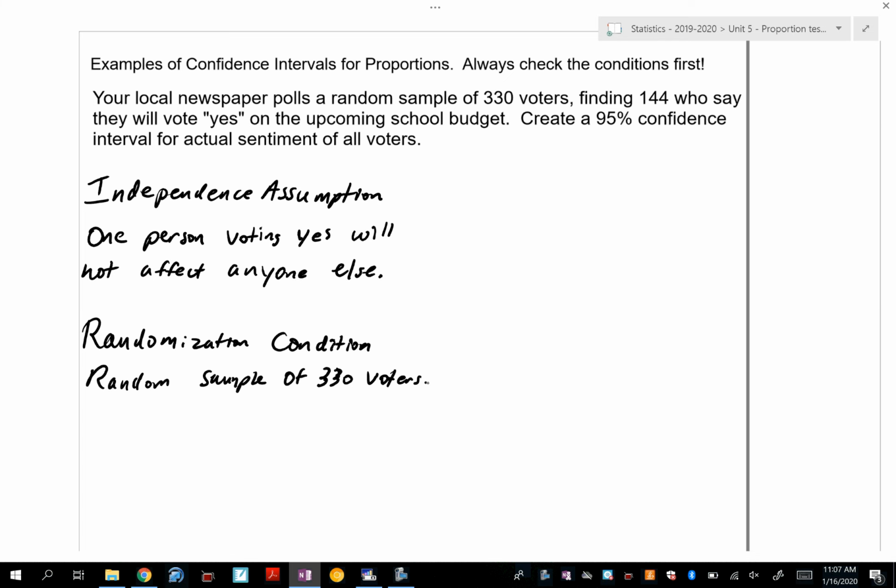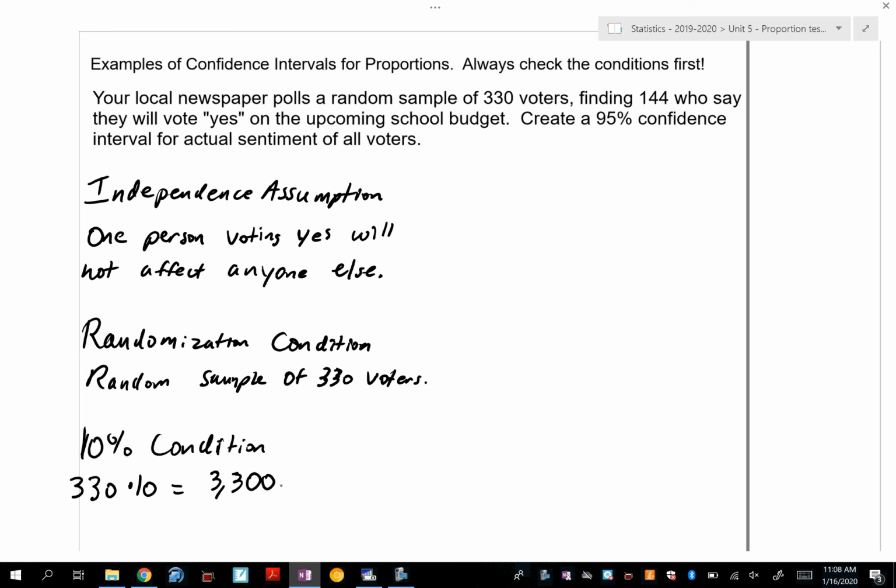The last condition for independence is the 10% condition. This is the same condition we've been doing for a while now. You're going to take 330 and multiply it by 10. So what is 330 times 10? 3,300. Very good. So are there more than 3,300 voters in this area?